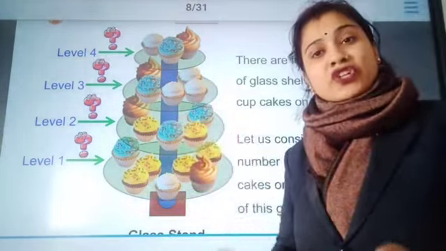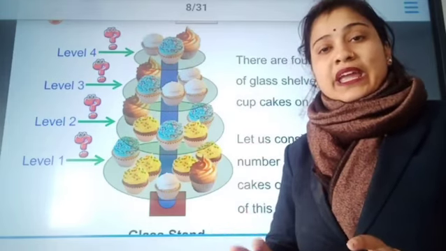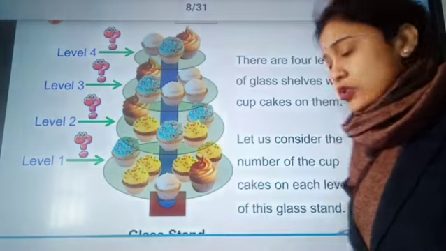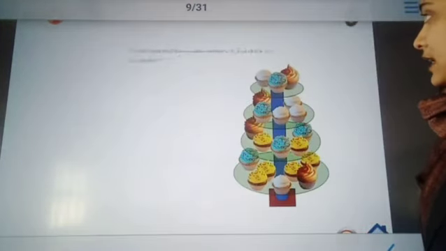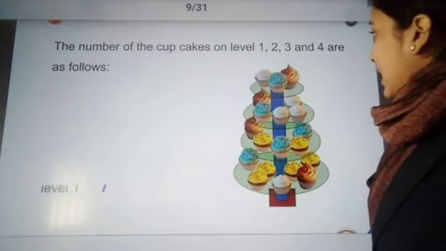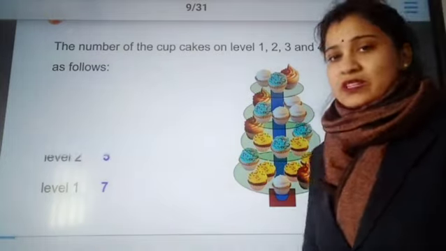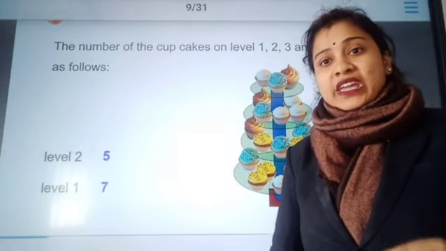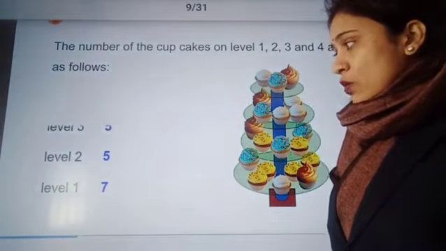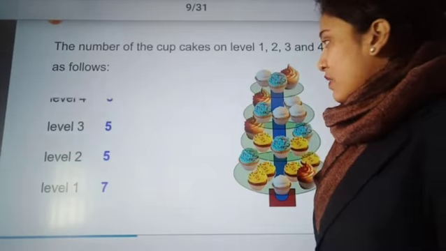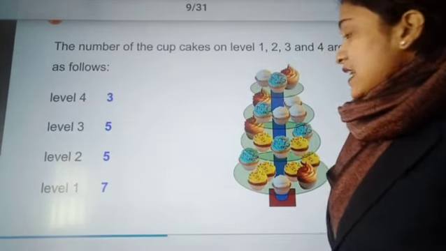Whatever information we collect about the cupcakes on each level will give you the data about it. So here we go. Let us have the number of cupcakes on levels 1, 2, 3 and 4 as follows. Here it is representing the number of cupcakes on each level. On level 1 there is 7, on level 2 there is 5, on level 3 it is 5 and on level 4 it is 3.